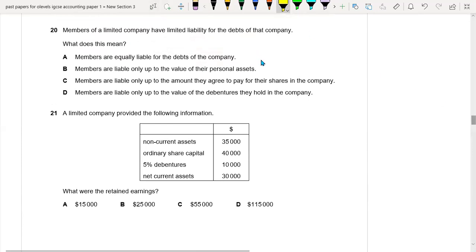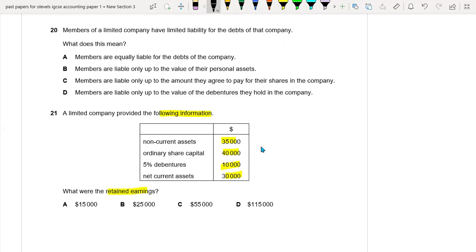21. A limited company provided the following information: non-current assets, share capital, 5% debentures. What were the retained earnings? Okay. So how can we find out the retained earnings here?